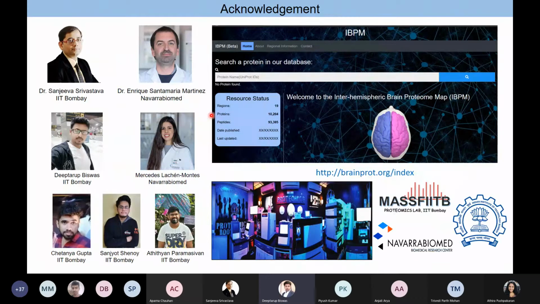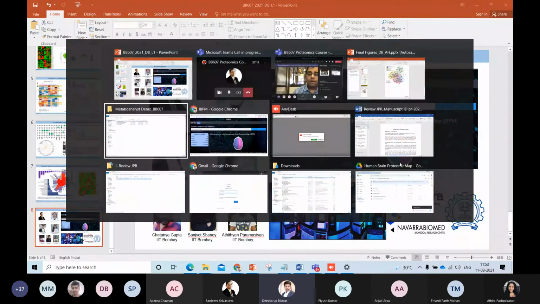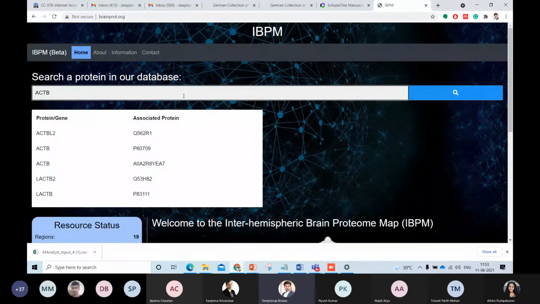So this has given us the idea of going ahead with the development of a human brain portal, which has been developed by IIT Bombay from our lab. And students like you, from different backgrounds, like different engineering backgrounds, help us develop this portal. I will just give you a brief idea and show one or two proteins, to give you an idea of how this level 3 quantification data can be seen in the human brain portal.